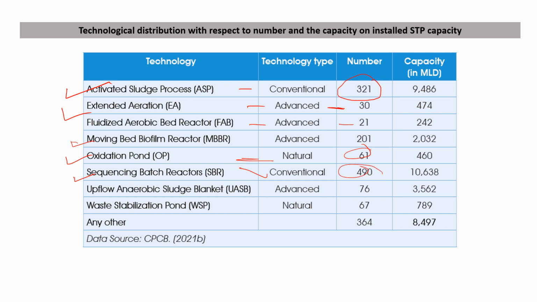The upflow anaerobic sludge blanket, UASB, is an advanced process, and the number is 76. The waste stabilization pond, WSP, is a natural process, and the number is 67. So the total number of different types of waste treatment techniques is 364 according to the CPCB.